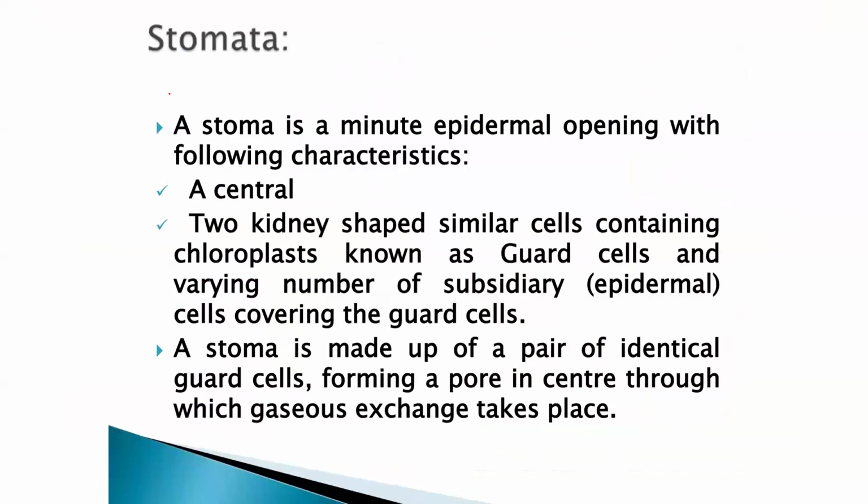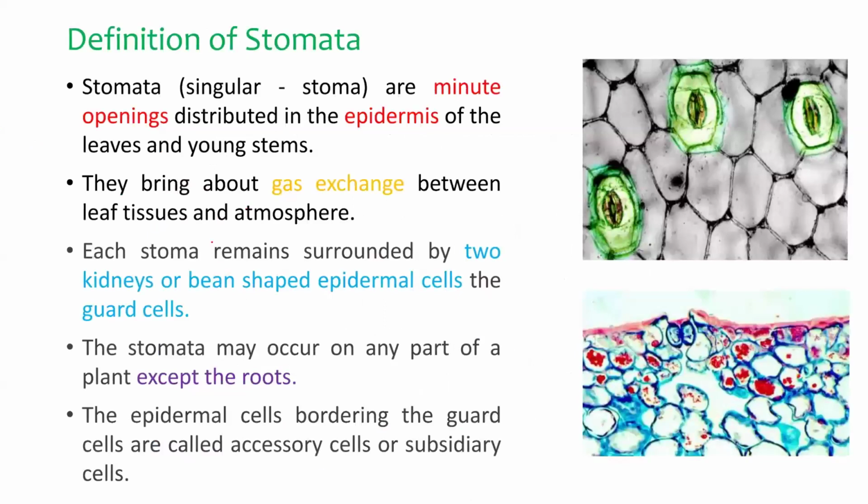So stomata are small minute epidermal openings with the following character: the central two kidney shaped similar cells, the guard cells, which contain chloroplast, and a varying number of subsidiary cells covering the guard cells. It is made up of a pair of identical guard cells forming a pore in the center through which gaseous exchange takes place. Okay, the main function of the stomata is to help in the exchange of gases. It contains guard cells and subsidiary cells. Generally in guard cells, chloroplast is present.